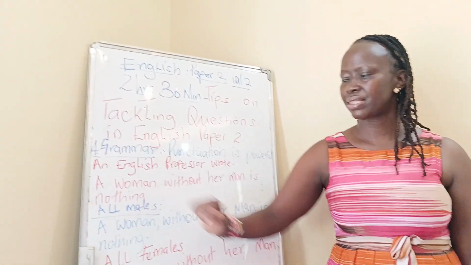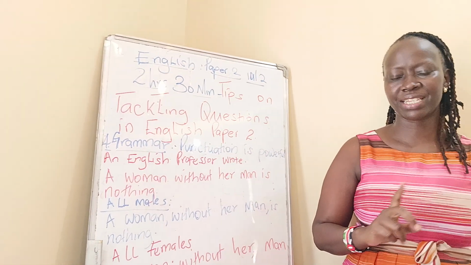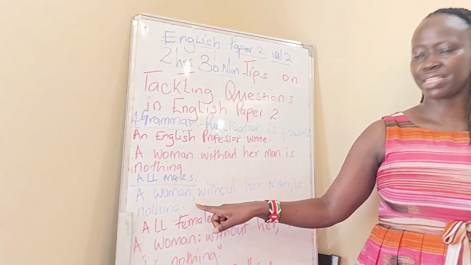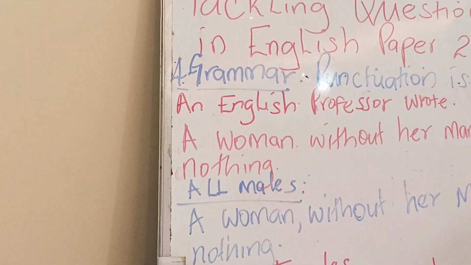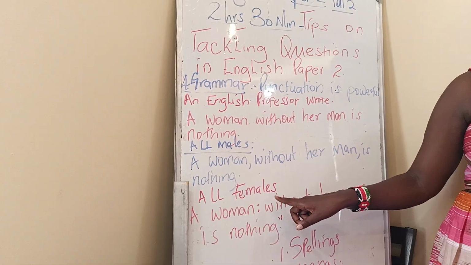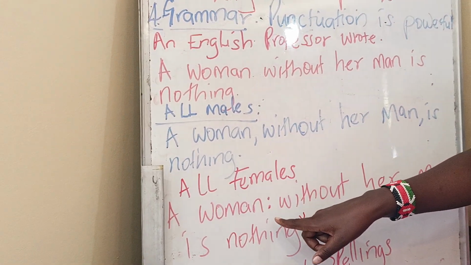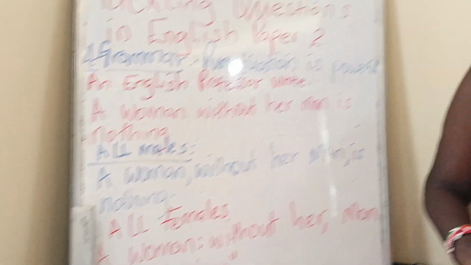A is a big letter. It's not a small letter. Punctuation. Look at the way it changes here when you put a comma. Where the comma appears, it changes. That word changes. There is a colon here. A woman. Without her, man is nothing.